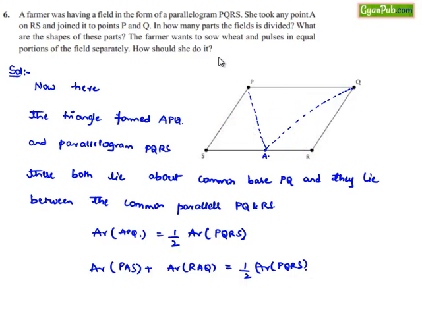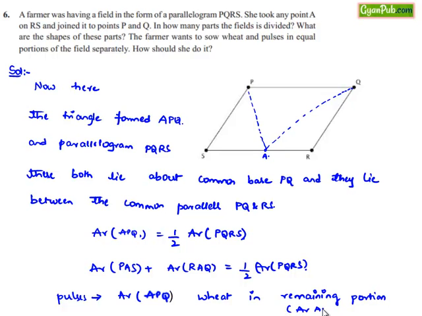She wants to sow the wheat and pulses in equal portions of the field separately. How should she do it? So let us divide the parts. If pulses are grown in the area of triangle APQ, then wheat can be sown in the remaining portion, that is in the area of APS and area of AQR.